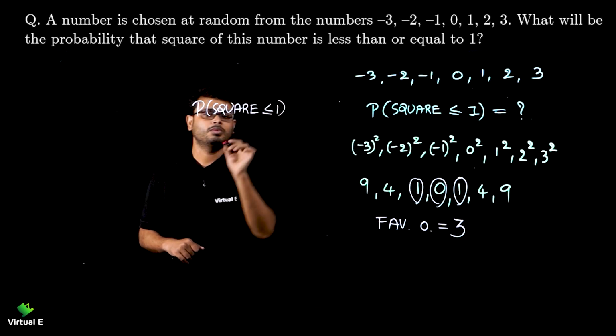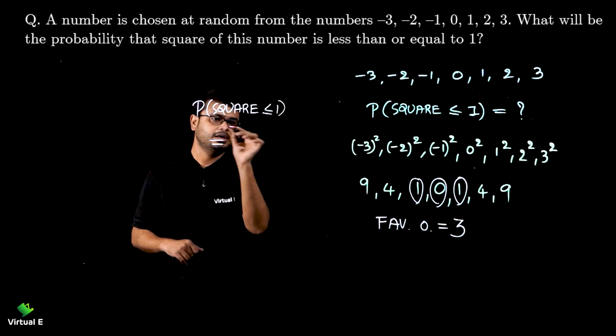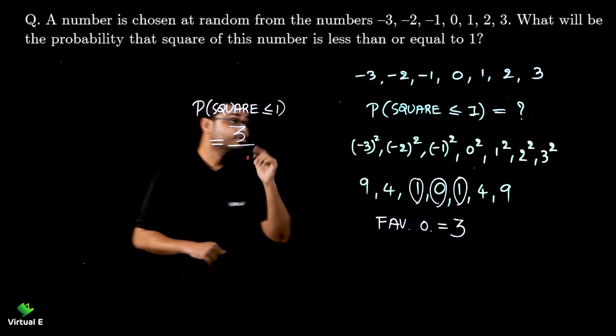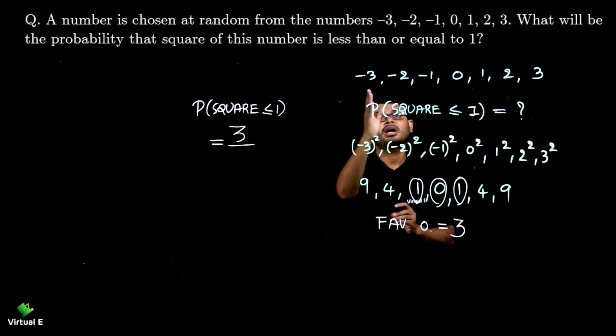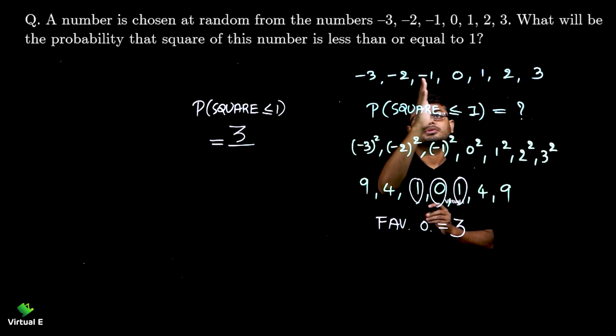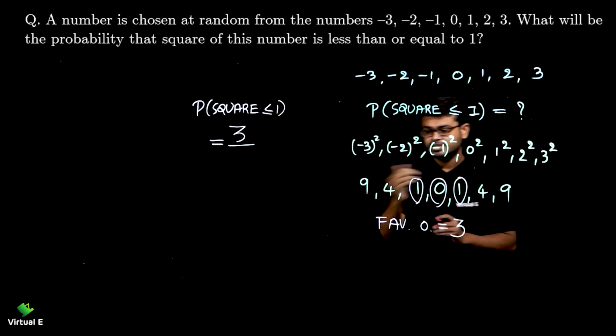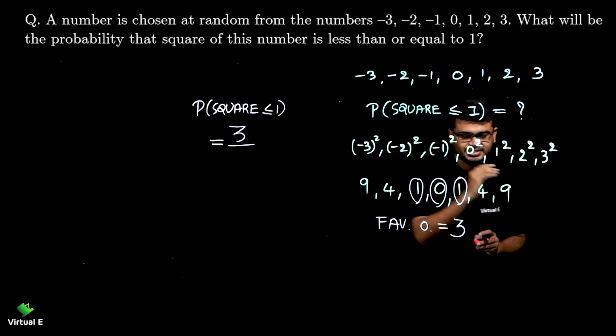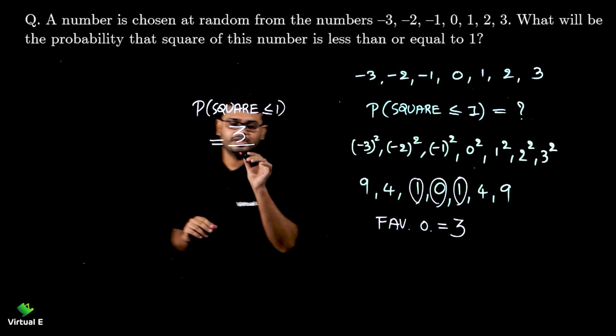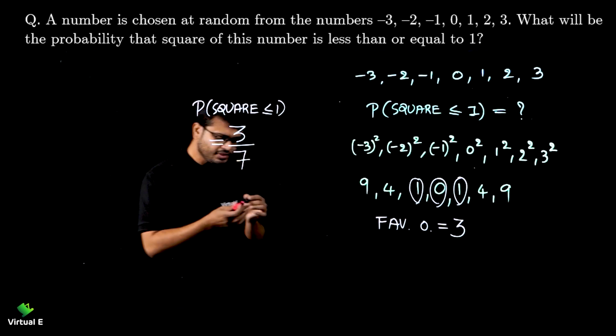So let's get the probability of square lesser or equal to 1. Favorable outcomes are 3 and total outcomes. Yes, sorry, we forgot that at the start of it. Okay, how many numbers are there? 1, 2, 3, 4, 5, 6, 7. Same you can do over here as well, right? 1, 2, 3, 4, 5, 6, 7, right? So 3 by 7. Very simple.